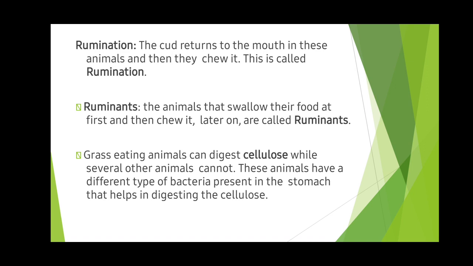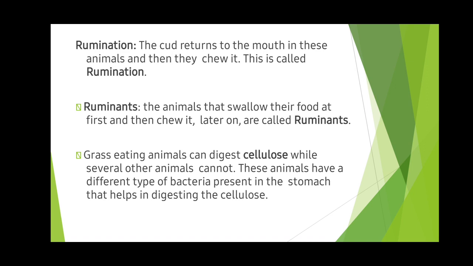The grass-eating animals can digest cellulose while several other animals cannot. These animals have a different type of bacteria present in the stomach that helps in digesting the cellulose. That is why grass-eating animals can eat most vegetables raw, but we cannot. That's why we cook them.